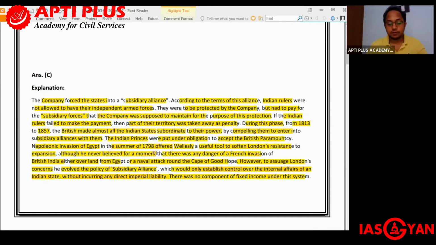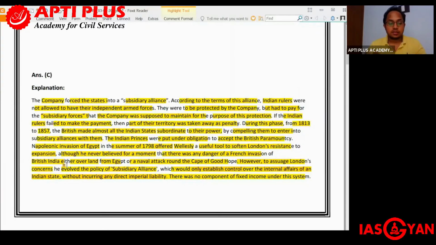So London after 1857 did not want to expand or annex other territories, but Napoleon invaded Egypt in the summer of 1798, and it offered Wellesley a useful tool to soften London's resistance to expansion, although he never believed for a moment that there was any danger of a French invasion of British India, either over land from Egypt or a naval attack around the Cape of Good Hope.